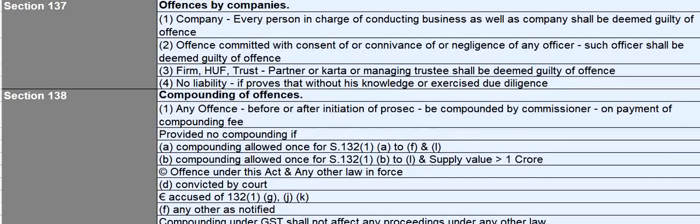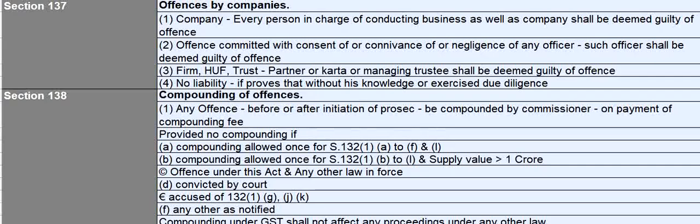Section 137, offences by companies. If a company is committing an offence, then every person in charge of conducting business as well as the company shall be deemed to be guilty of the offence. And if the offence is committed with the consent or connivance or negligence of any officer, then such officer shall be deemed to be guilty of such offence.